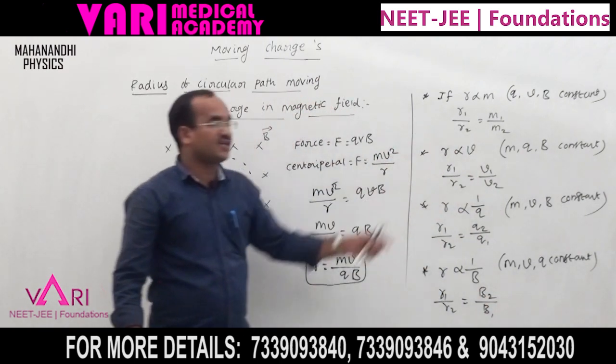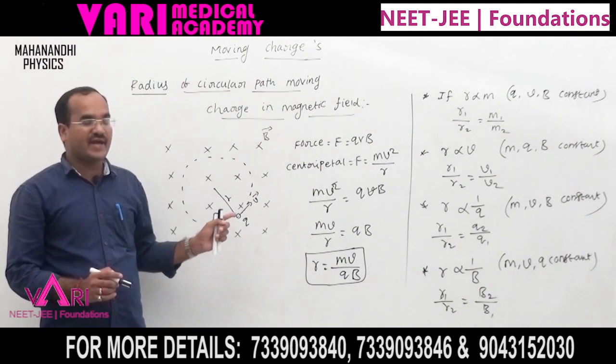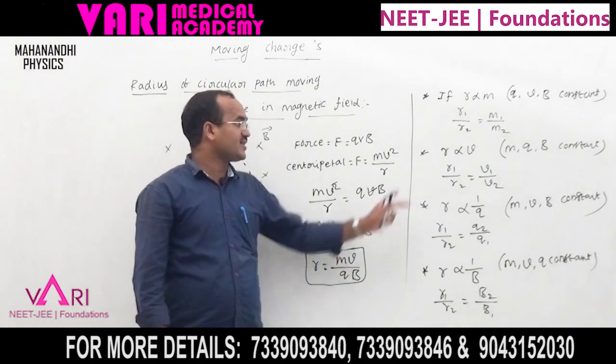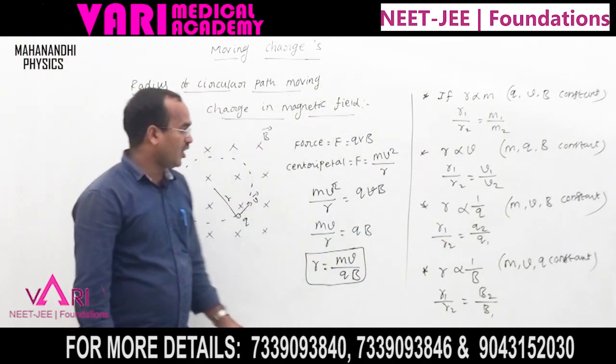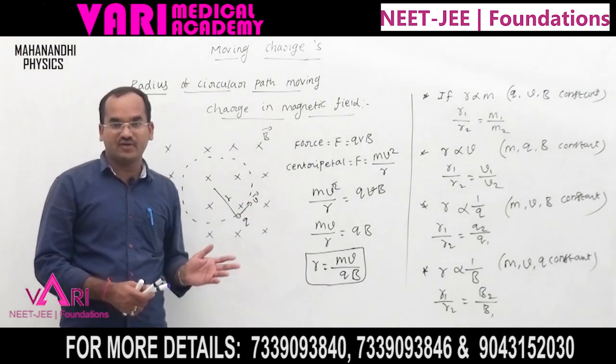These are the relations if a charge is moving in a circular path in a magnetic field, the relations for the radius. Now if we write this radius in different terms, how can we find out the relationship?